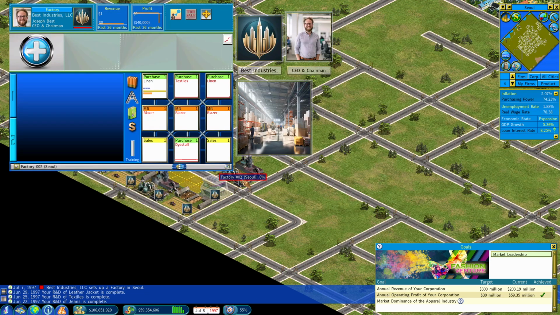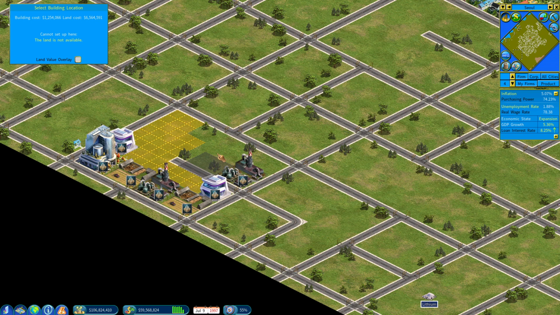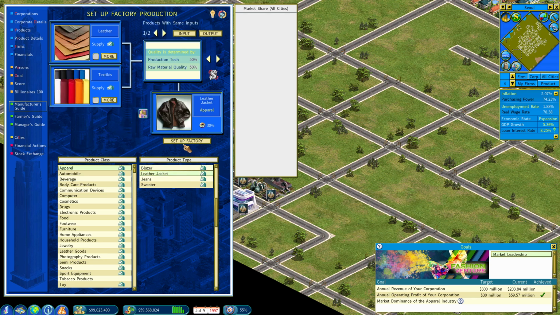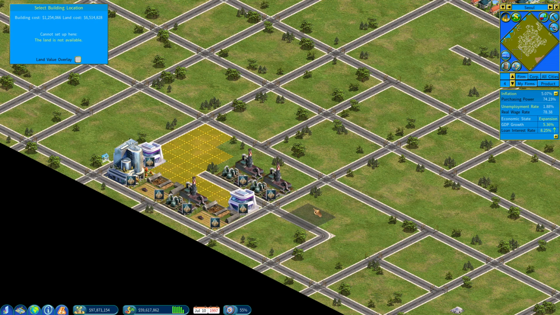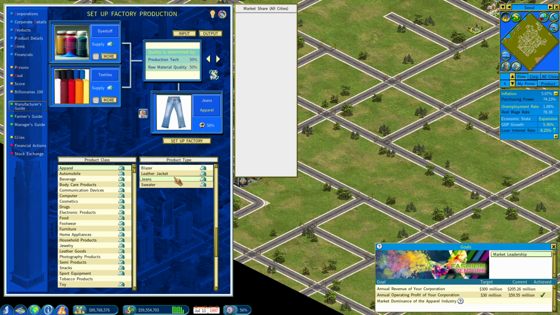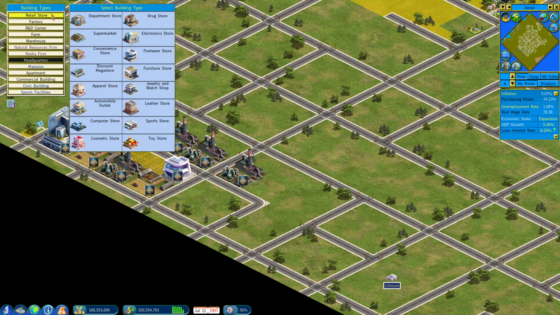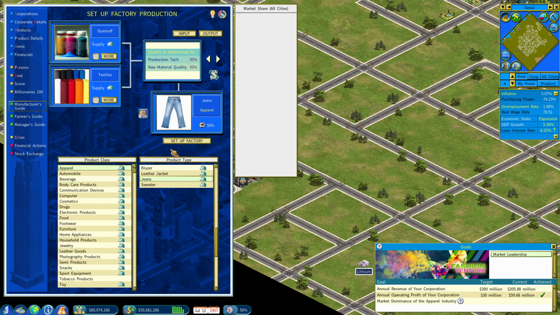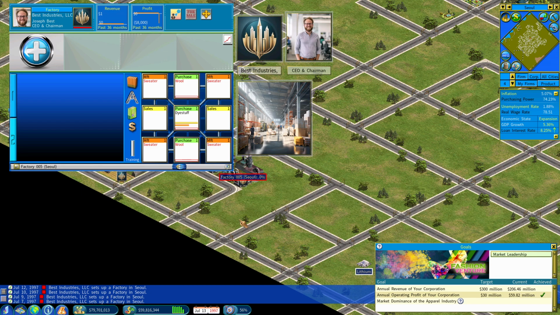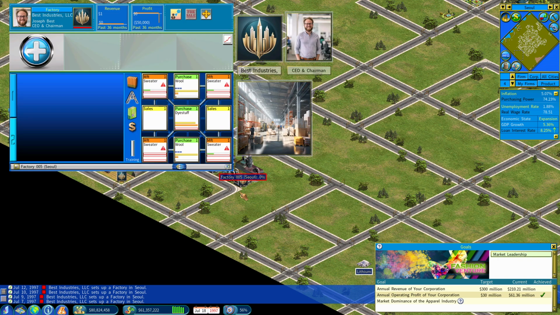Whoops. That's blazers. Leather jackets. Jeans. And sweaters. All right, and then we'll give that a month so that we've got actual sales units.